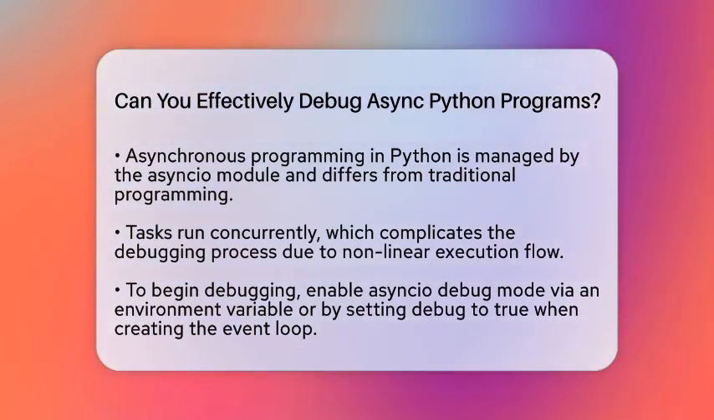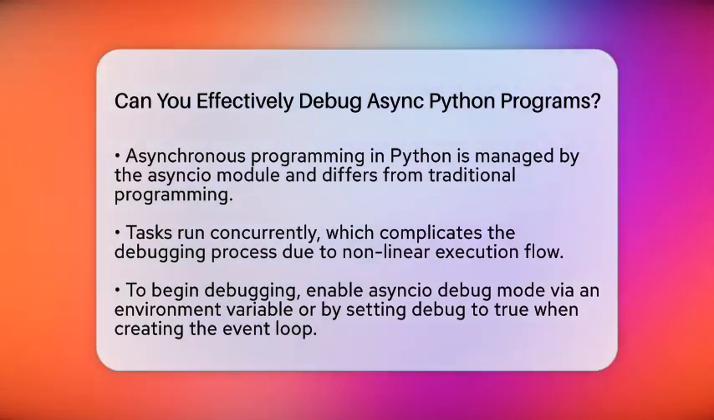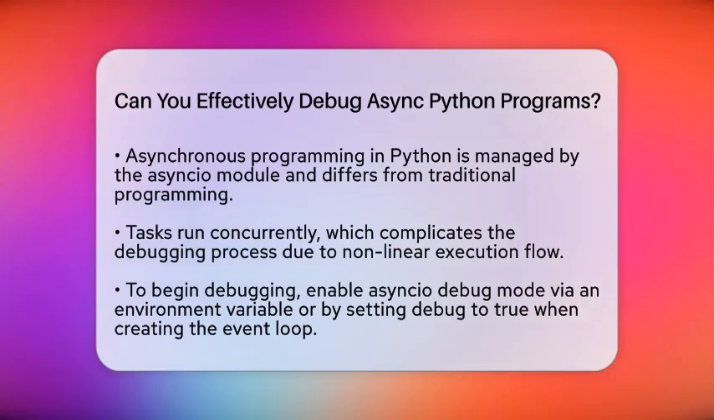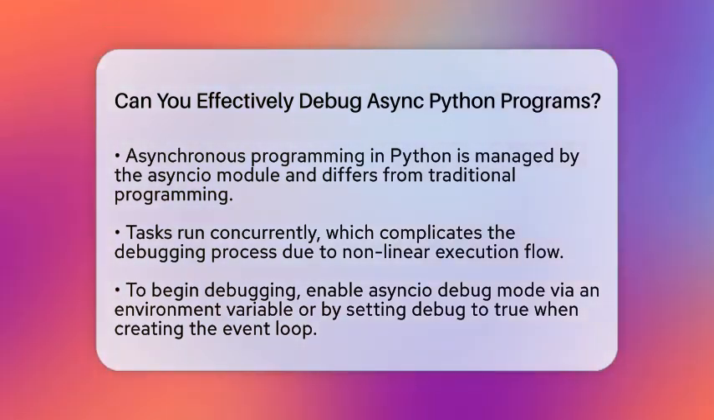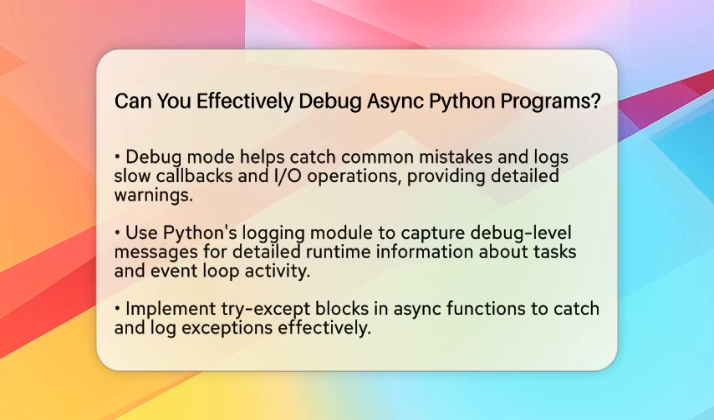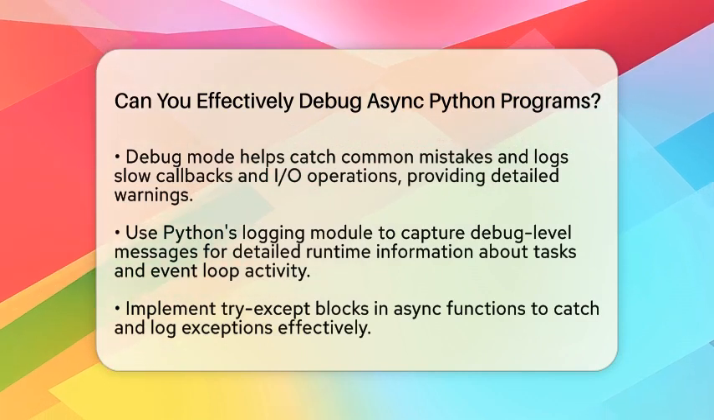First, enable Asyncio debug mode. This built-in feature can be activated by setting an environment variable or passing debug equals true when creating the event loop. When you enable this mode, it helps catch common mistakes and log slow callbacks or input-output operations. You will also receive detailed warnings that are not available in normal production mode.